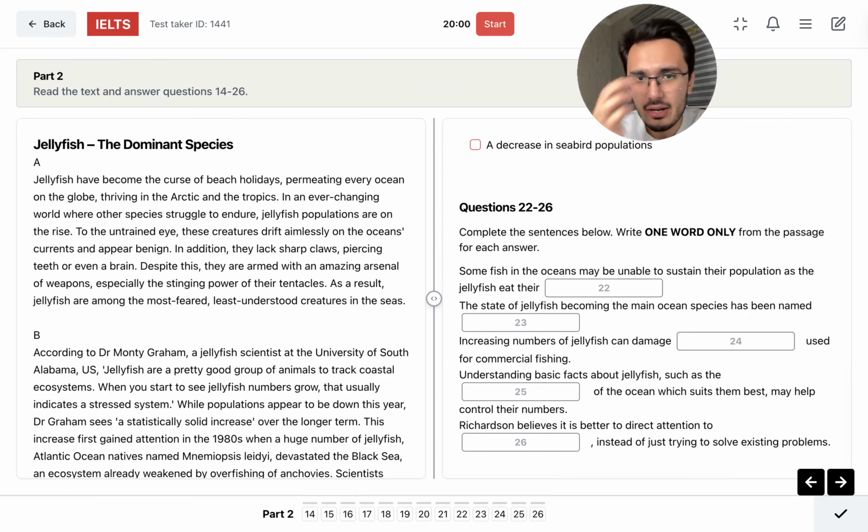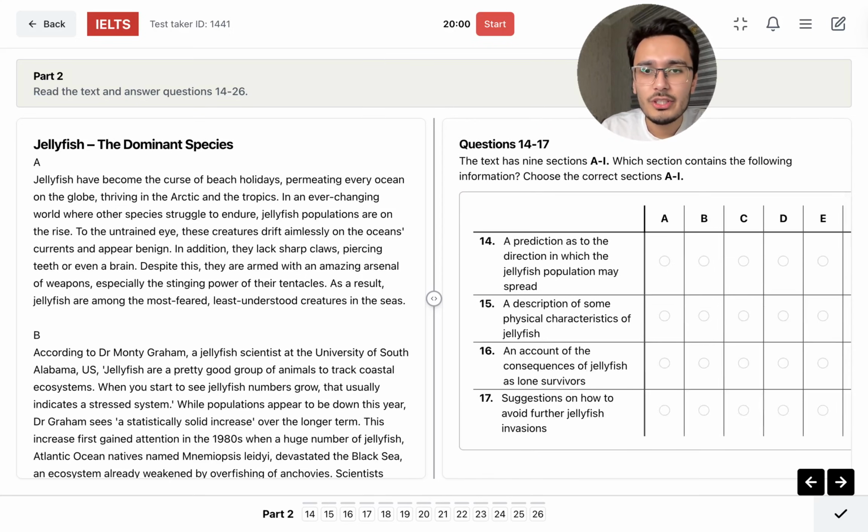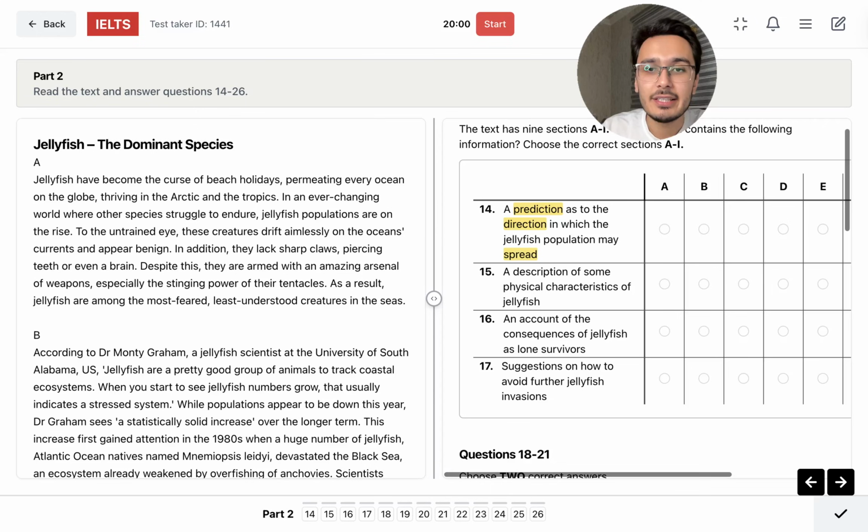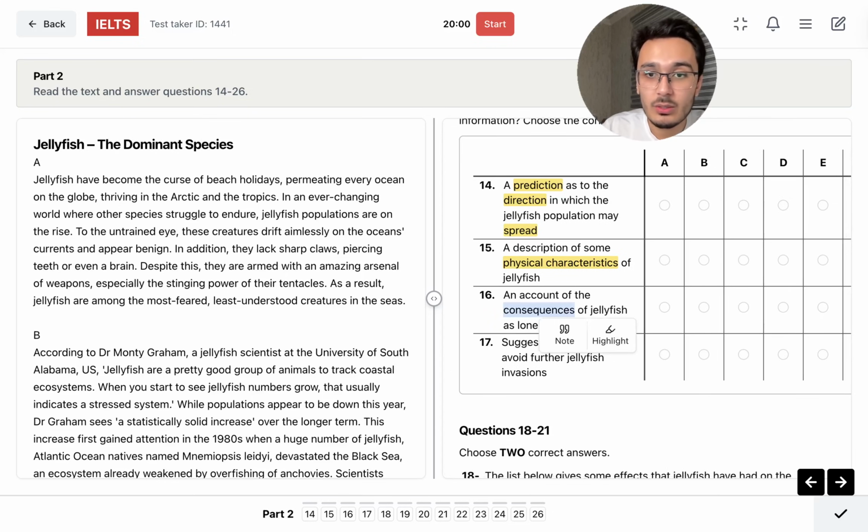All right, so prediction as to the direction in which the jellyfish population may spread. Prediction. It's about the prediction, direction, spread. Jellyfish population spread. You know what that means, right? So where is it spreading? There should be a prediction about it. A description of some physical characteristics, an account of the consequences of jellyfish as lone survivors.